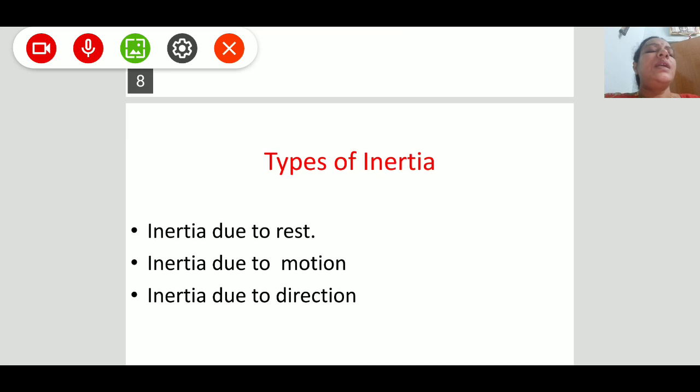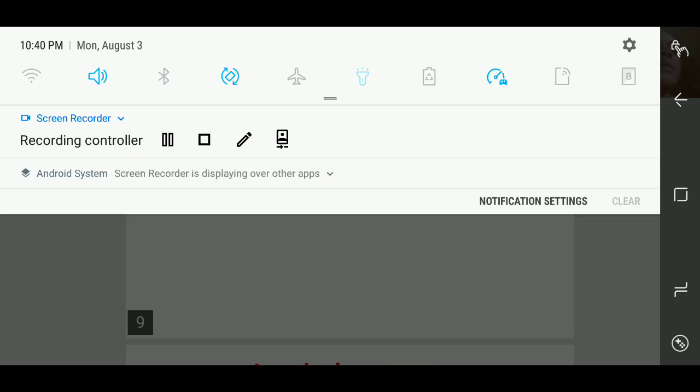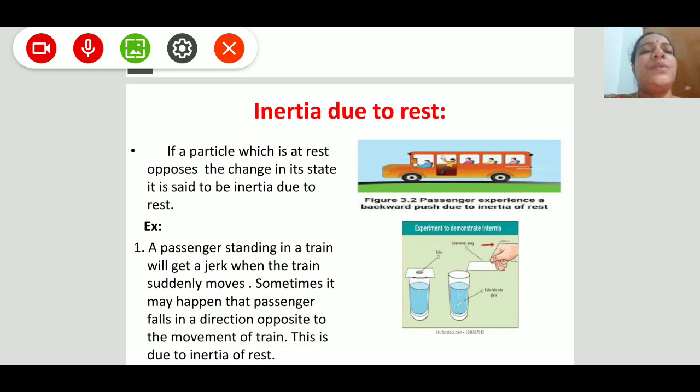Next, let us discuss the types of inertia. Depending upon the opposition to change of state of bodies, we define inertia into three types: inertia due to rest, inertia due to motion, and inertia due to direction. So let us see inertia due to rest.